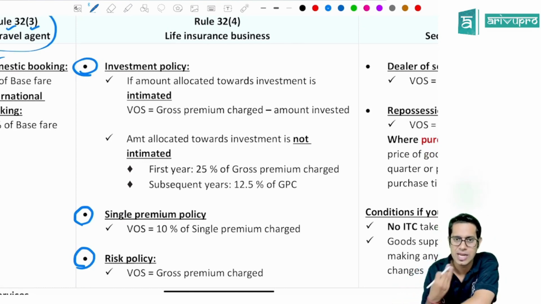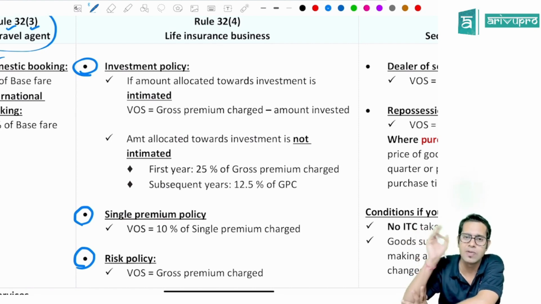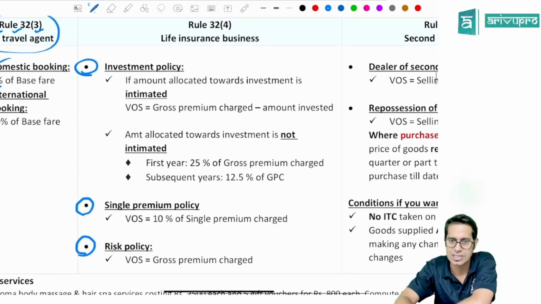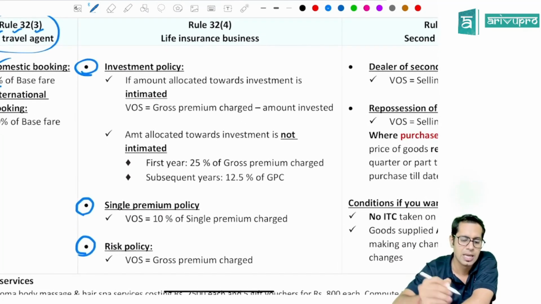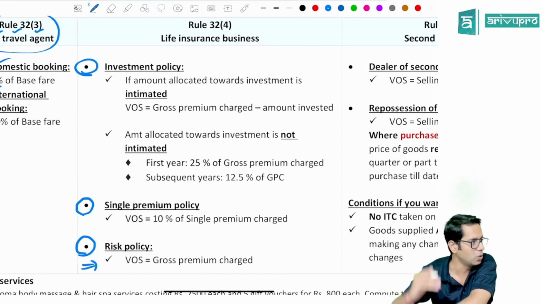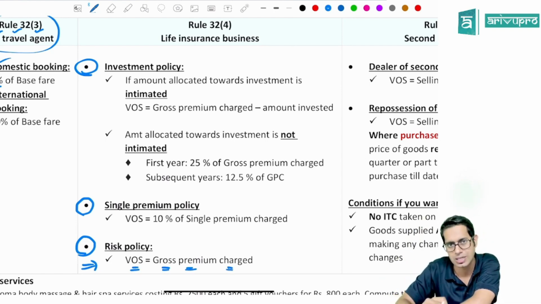So in insurance business, what happens, sir? If I take a policy, I will have to pay insurance premium. Correct? So on whatever premium is paid by me, on what amount will I have to pay GST? That is the question over here. So if you are into insurance business, and if it is a life insurance business, check which type of policy it is. If it is a risk policy, whatever premium is charged by the insurance company, that entire amount will be taken as value of supply. So if you have taken a policy, whatever amount of premium you are paying, that will be taken as value of supply.